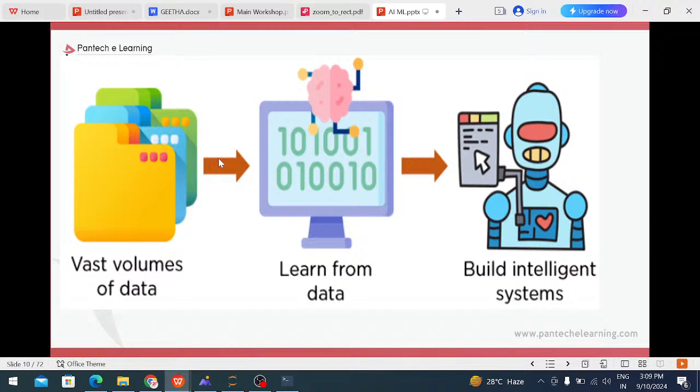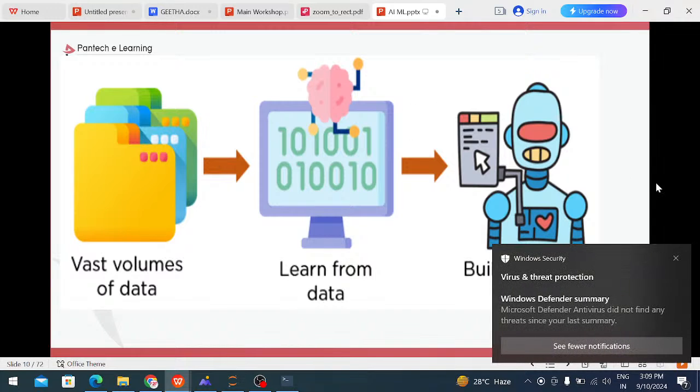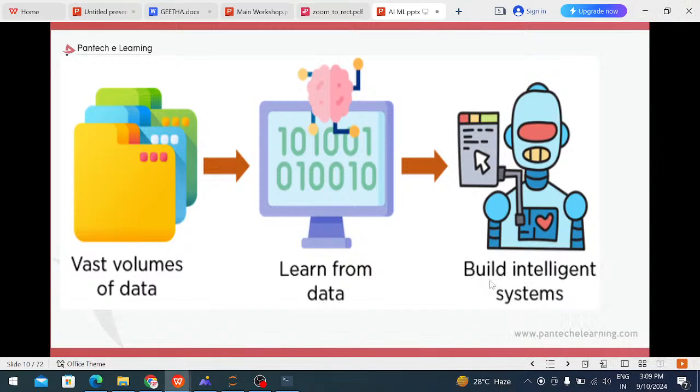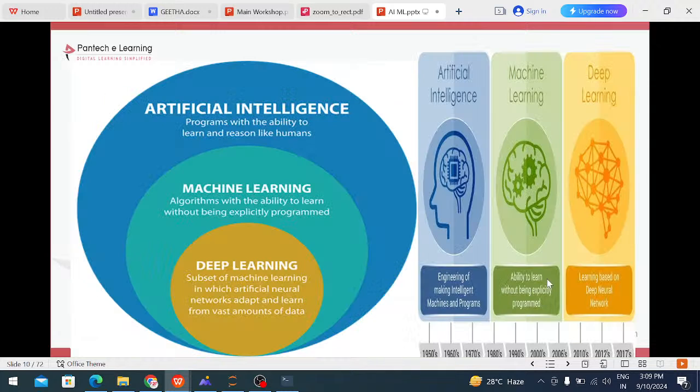How does AI work? First, whatever data is there, we collect the data and convert it into binary language, zeros and ones, and feed that data to the machine. After that, we build intelligence into the system. The system learns, and after that it has to perform. That is known as the working style of artificial intelligence.